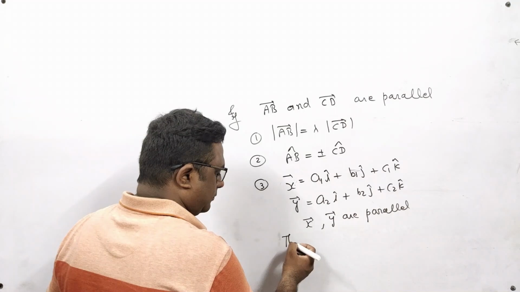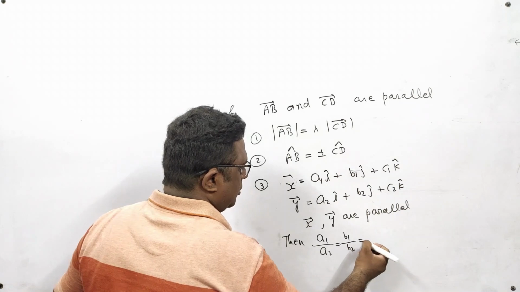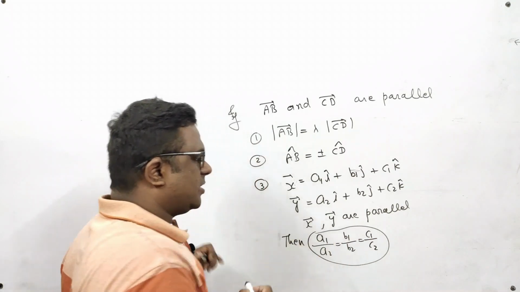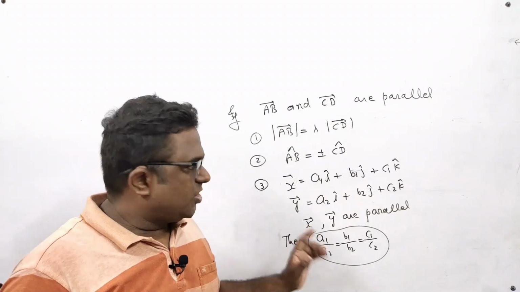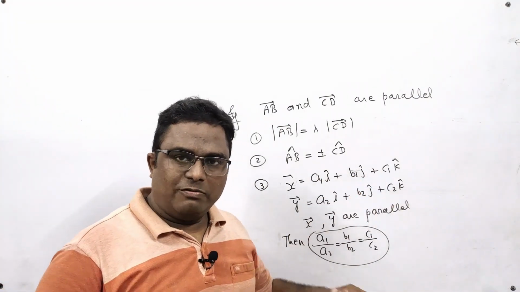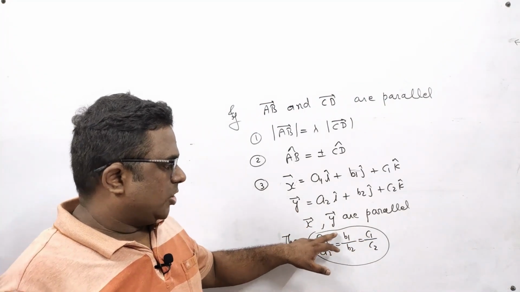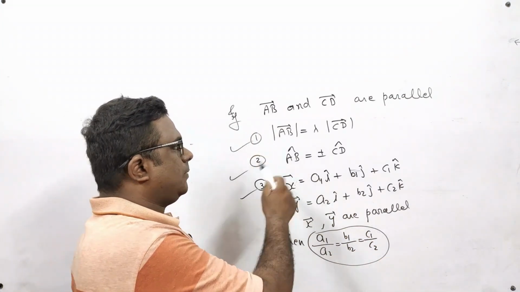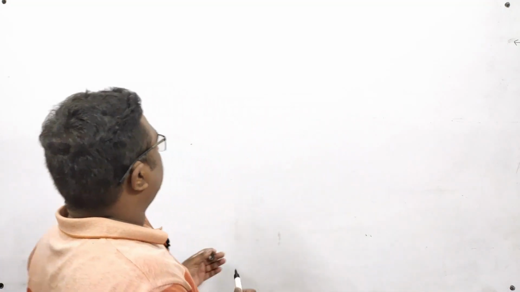In that situation, a1 upon a2 is equal to b1 upon b2 is equal to c1 upon c2. What is the meaning of this? It means that if two vectors are parallel, then the corresponding coefficients of i cap, j cap and k cap will be in the same proportion. Same proportion means the ratio of a1 to a2, b1 to b2 and c1 to c2 will be equal. So I have told you 3 facts about parallel vectors or collinear vectors. Now students, we will understand the sum of two vectors and the difference of two vectors.